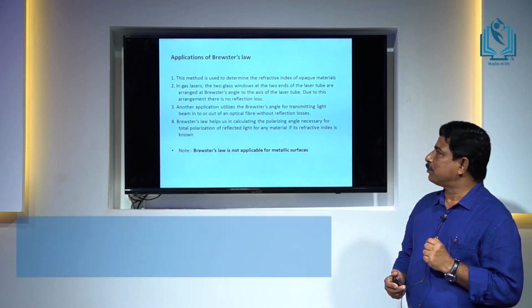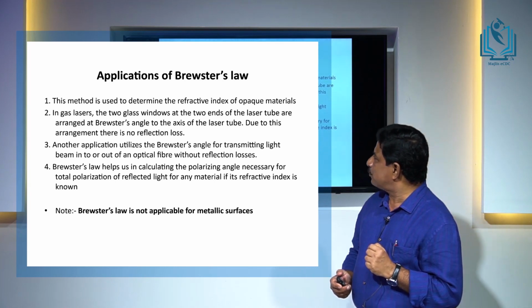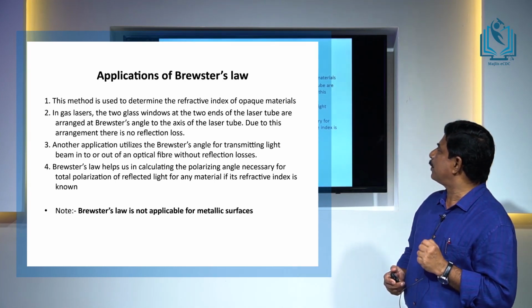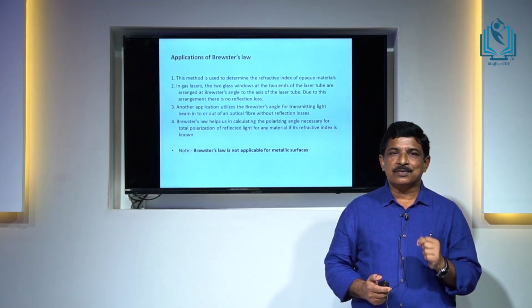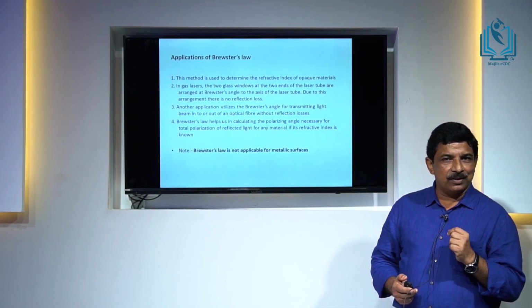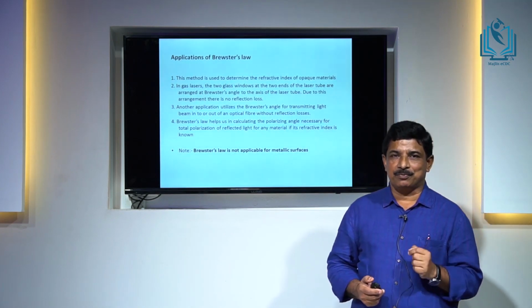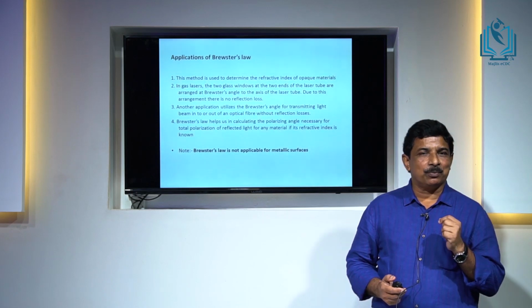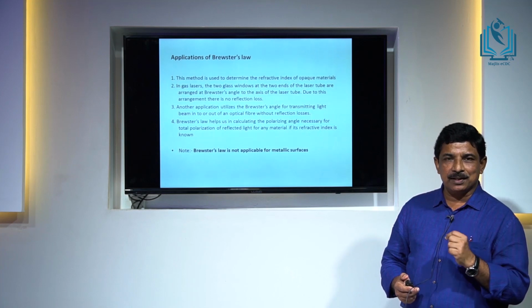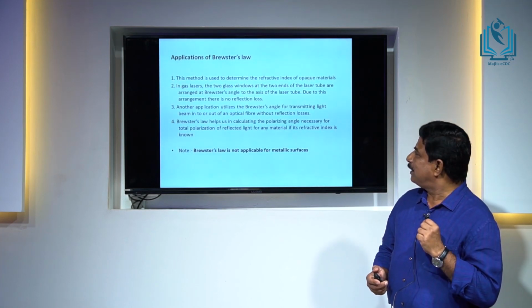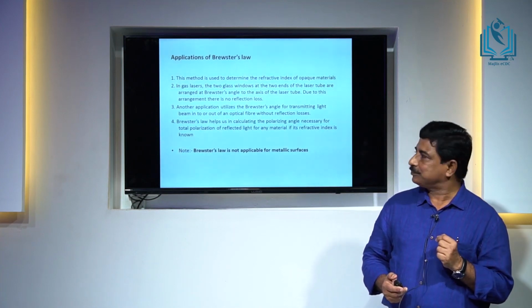Now, certain applications of Brewster's law. We know, first, this method is used to determine the refractive index of an opaque material. If it is an opaque material, Snell's law cannot be applied, because Snell's law gives the sin of the angle of incidence divided by sin of the angle of refraction. If the material is opaque, there is no question of refraction through it. So, in such cases, we can determine the refractive index of the material by finding out the polarizing angle.